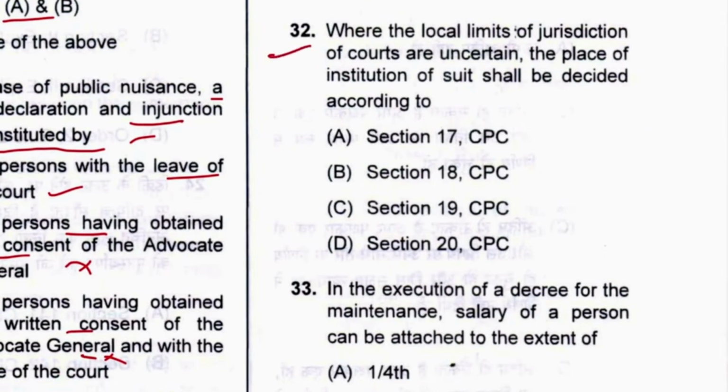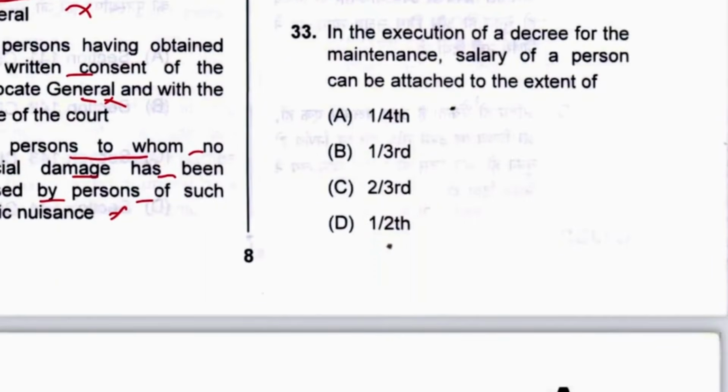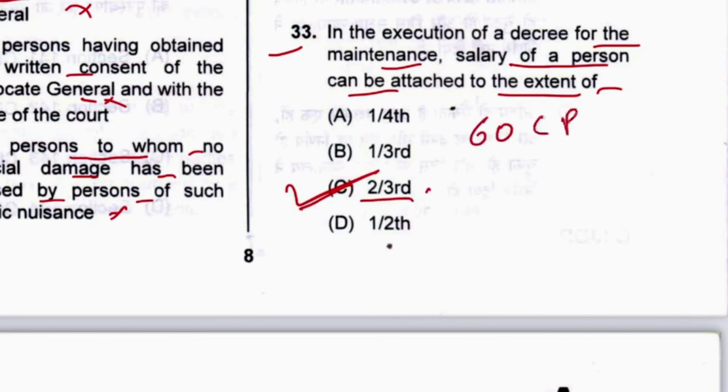Next, 32. Where the local limits of jurisdiction of the court are uncertain, the place of institution of suit shall be decided according to Section 18. B is the answer, 18 CPC. Next, 33. In the execution of a decree for maintenance, the salary of a person can be attached to the extent of 2/3. C is the answer. Section 60 CPC mentions what cannot be attached, and it is mentioned that 1/3 of salary in maintenance cannot be attached. So 2/3 can be attached. C is the answer.